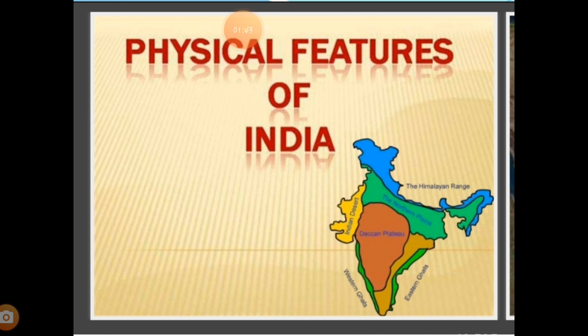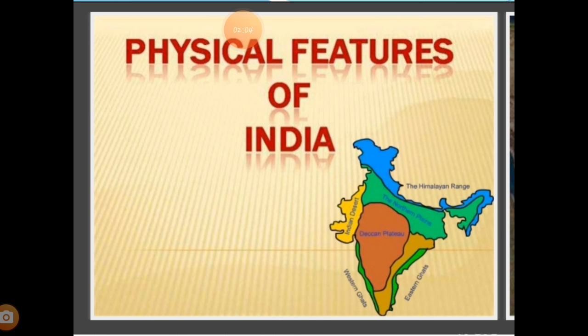For example, we can see the mountains, the plains, the rivers, the deserts, the islands, etc. So we have many different physical features and they play an important role.